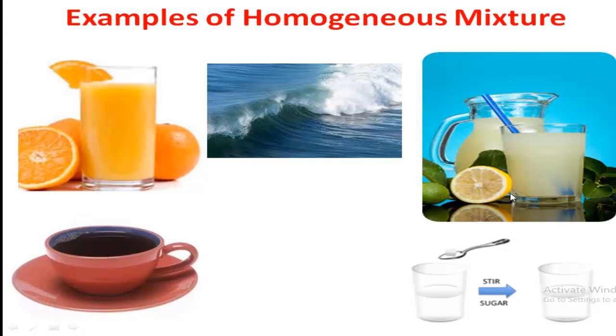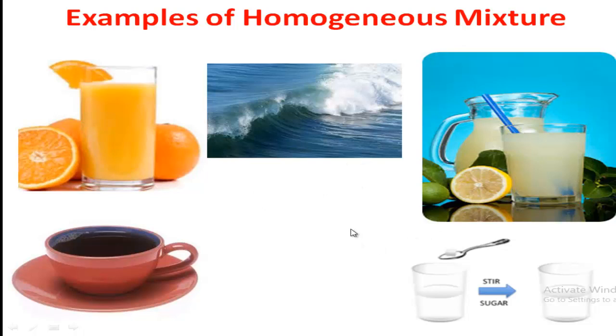So my dear students, you can observe here that in homogeneous mixtures most of the examples are in liquid form. That means a liquid must be present with other substances. So another name for homogeneous mixture is solution. That means homogeneous mixture is also called solution. In the next class, inshallah, I will discuss solution in detail.